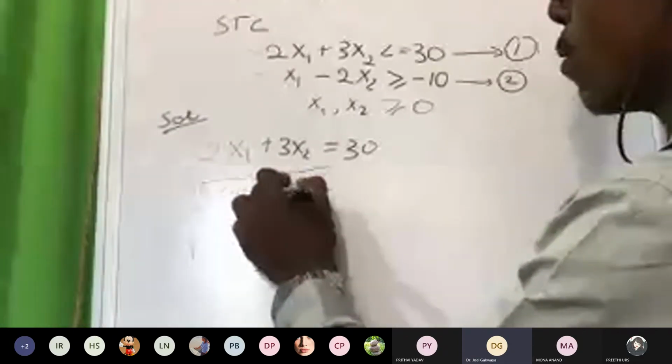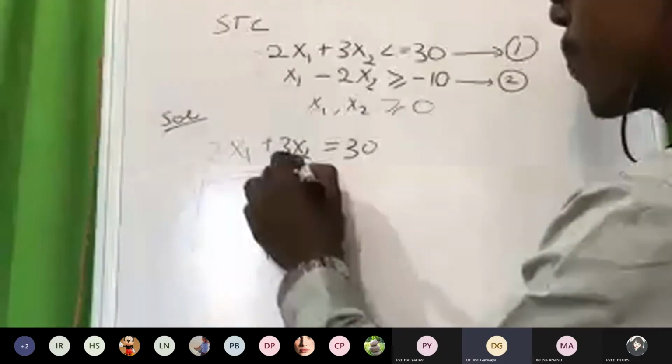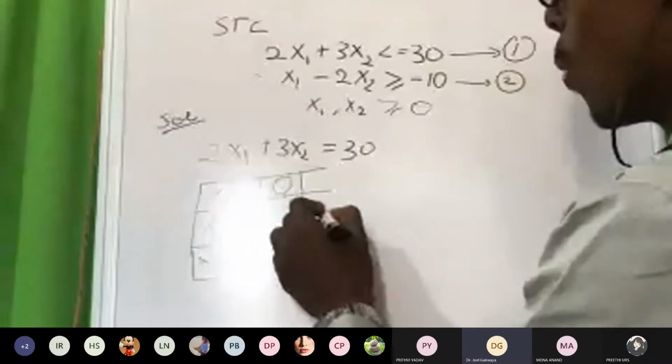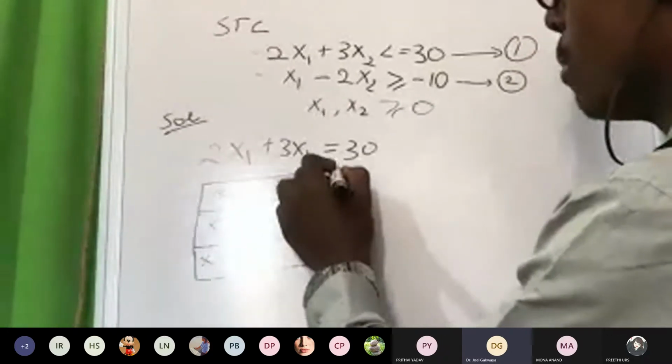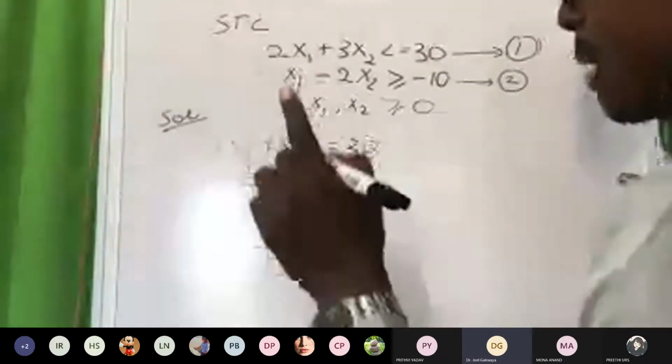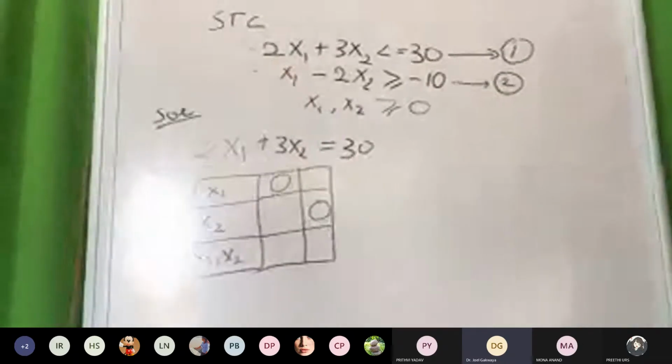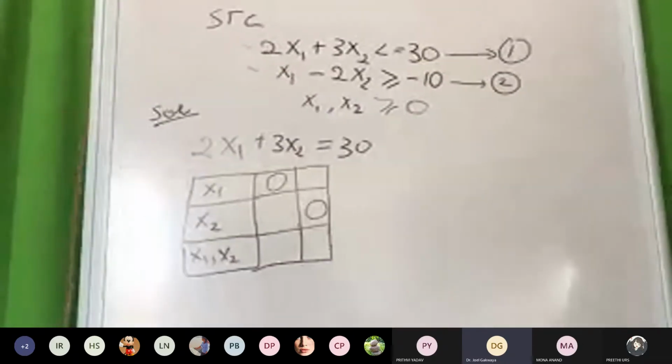So when x1 is equal to 0, what should be the value of x2? When x2 is equal to 0, what should be the value of x1? Since the time is short, I'm going to calculate fast. For you, you have to calculate it.